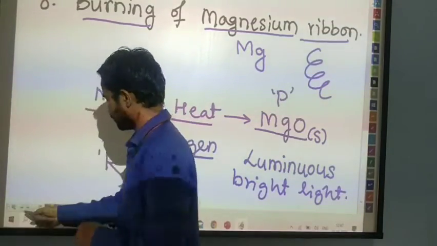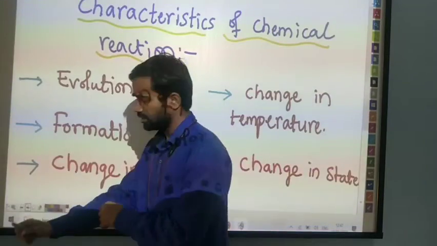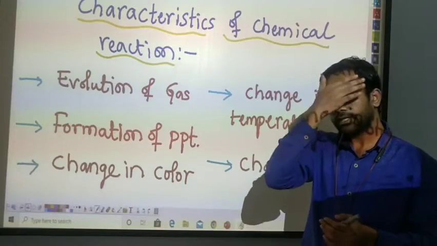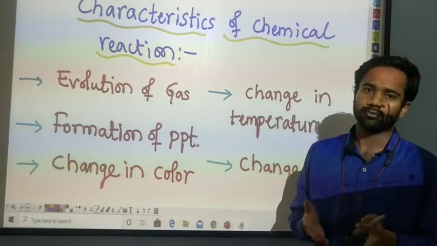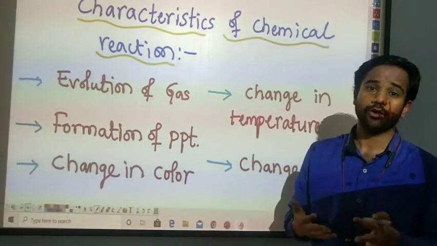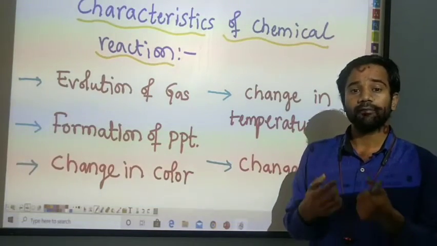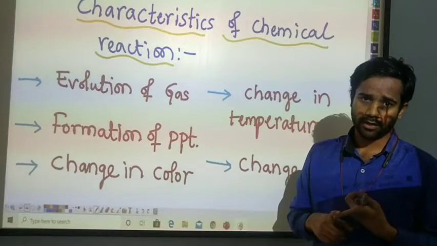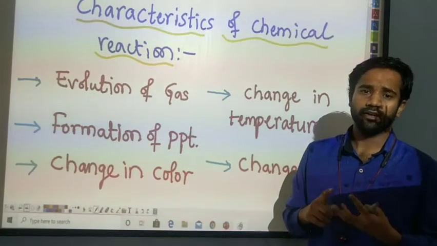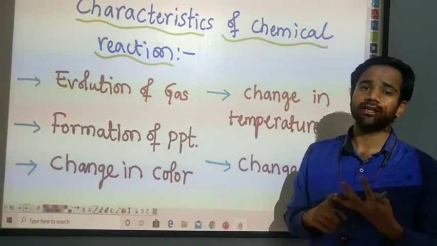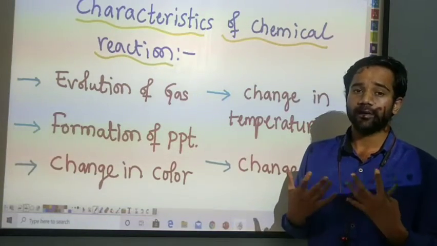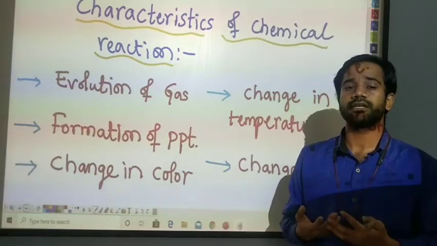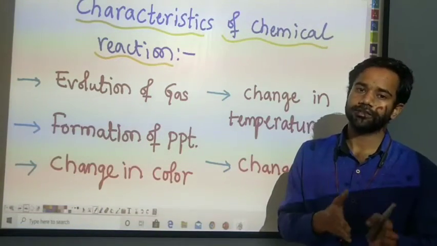Okay, let's see. We have already seen some chemical reactions. While observing a chemical reaction, they are going to produce something. Either the product is going to be a gas, or a solid, or there is going to be a change in color. In a candle, we have already seen the candle burn and change its appearance, shape, and size. These are to be considered as characteristics of a chemical reaction.